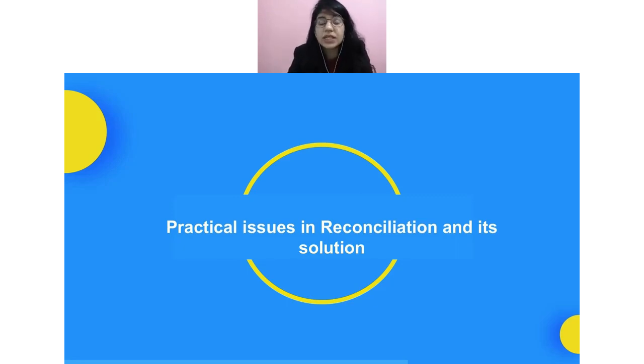But since the government is auto-filling the ITC in GSTR 3B basis 2B, and the notices which the government gives are also basis the differences between 2B and 3B, we should reconcile between 3B and 2B and accordingly claim the ITC in our GSTR 3B.